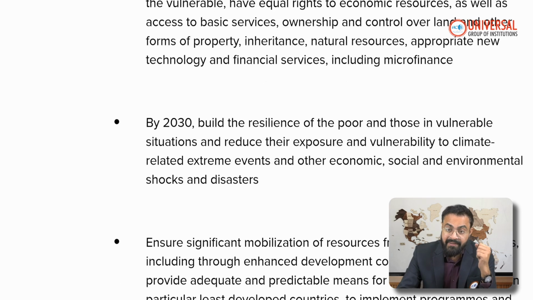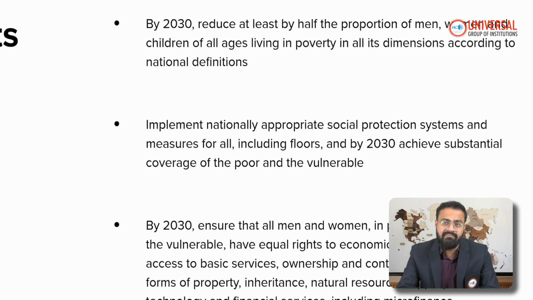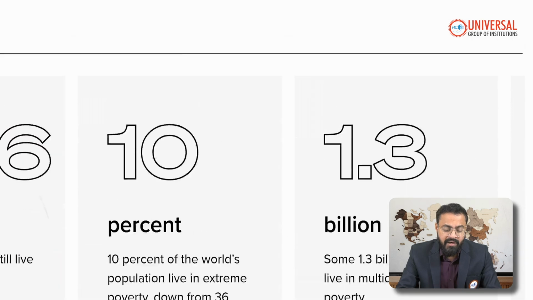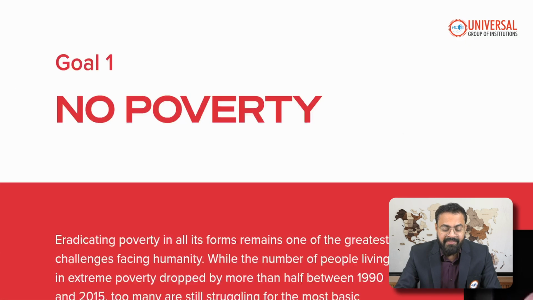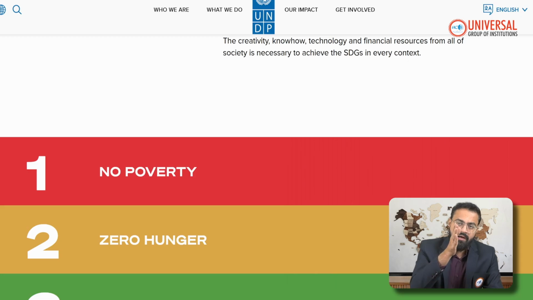By 2030, build the resilience of the poor and those in vulnerable situations, because right now we see how climate change has posed a new challenge for poverty eradication. So this is about Sustainable Development Goal number 1, which only talks about eliminating poverty. That is goal number 1, no poverty. Earlier, poverty and hunger were part of the same goal. Right now poverty is goal number 1, and hunger is goal number 2.